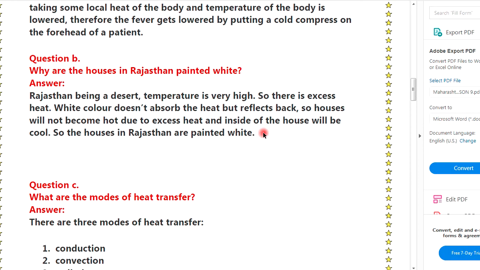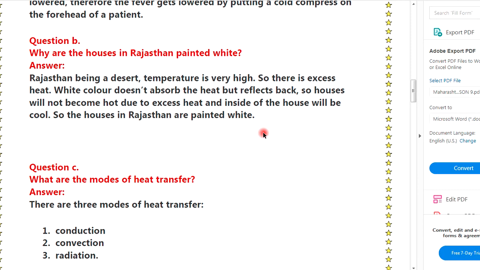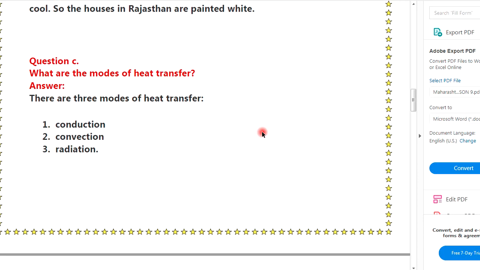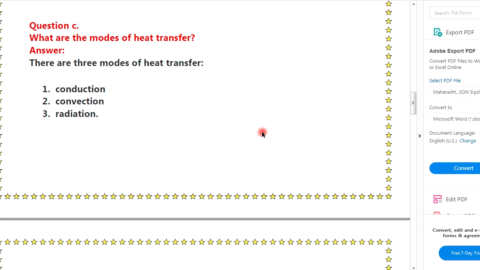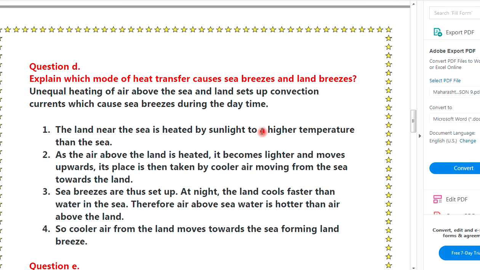Question B. Why are the houses in Rajasthan painted white? Answer. Rajasthan being a desert, the temperature is very high, so there is excess heat. White color doesn't absorb the heat but reflects it back. So houses will not become hot due to the excess heat, and inside the house will be cool. So the houses in Rajasthan are painted white. Question C. What are the modes of heat transfer? Answer. There are 3 modes of heat transfer: conduction, convection and radiation.